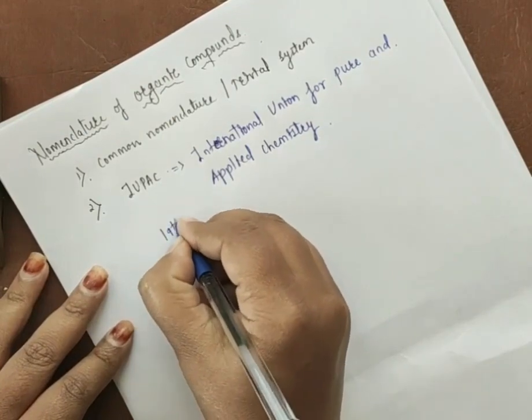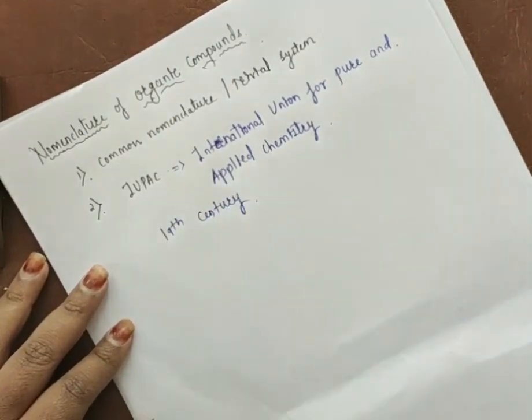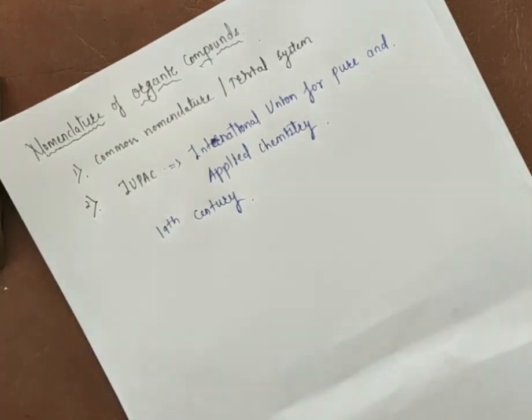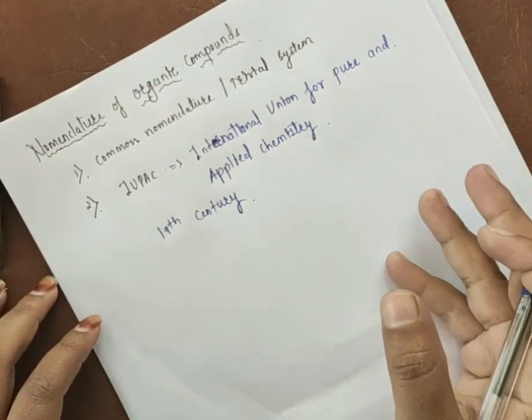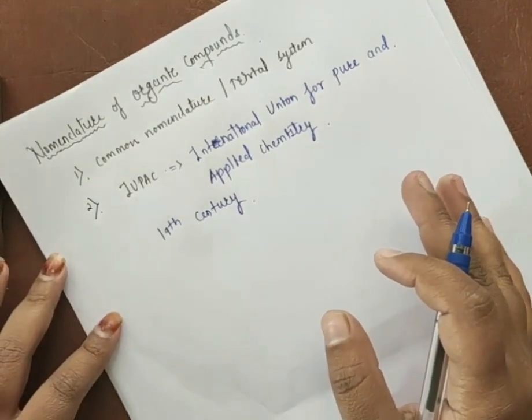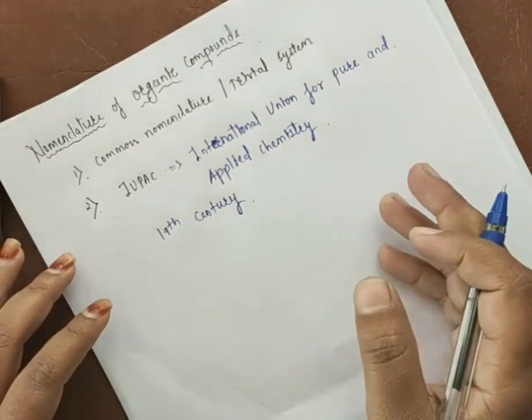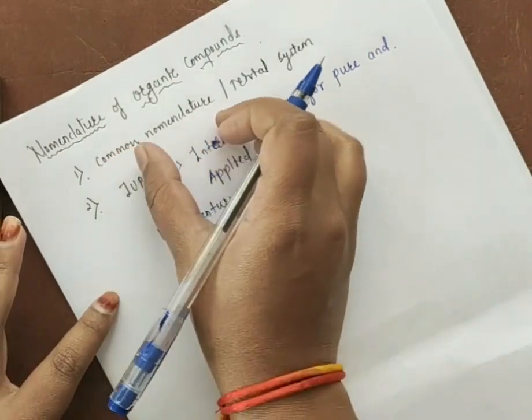By the end of the 19th century, a number of organic compounds had been discovered. It is difficult to name all the organic compounds using the availability of the source.